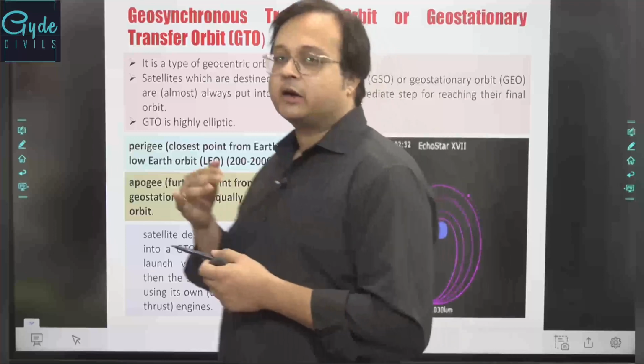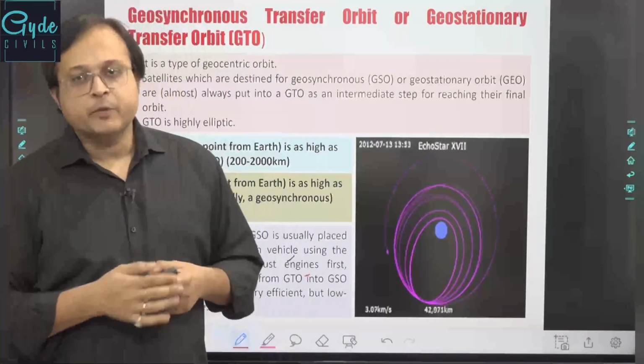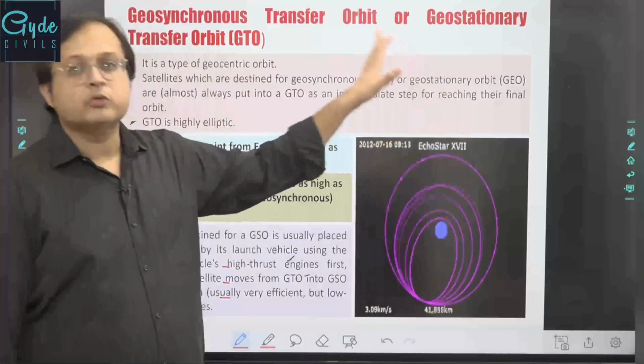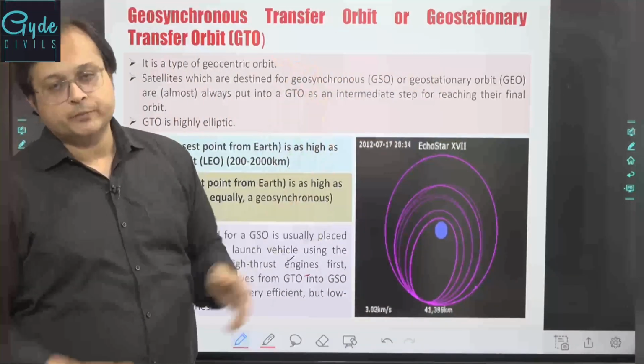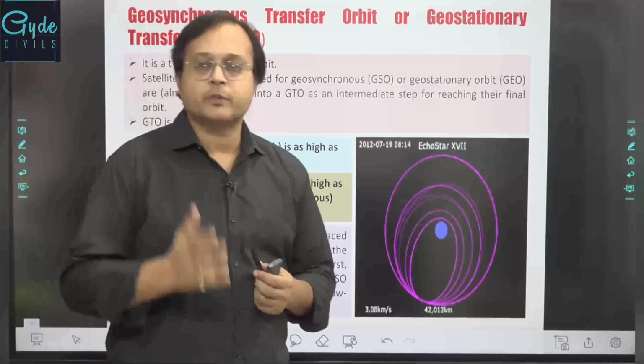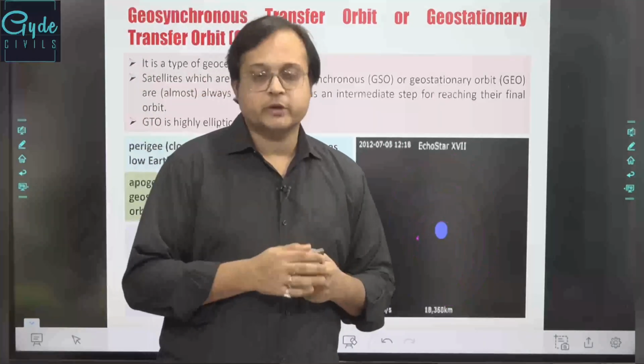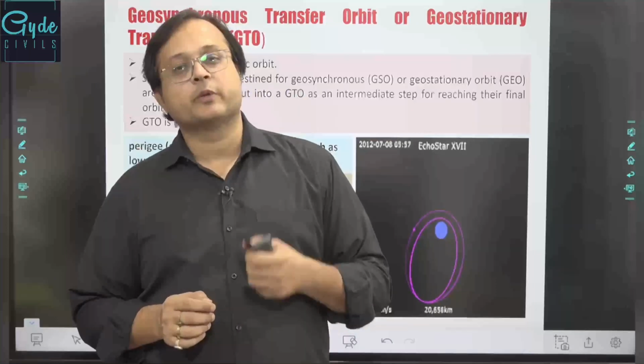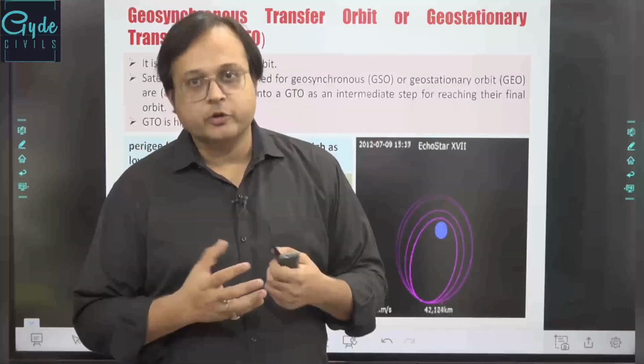Apart from this, the geosynchronous transfer orbits are those type of orbits where the overall orbit acts as a transfer path, where any object can be left in these orbits and it can reach up to the geostationary orbit. Now geostationary orbits, or the geosynchronous orbits, are those type of orbits which are placed at 36,000 kilometers above the earth's surface approximately.